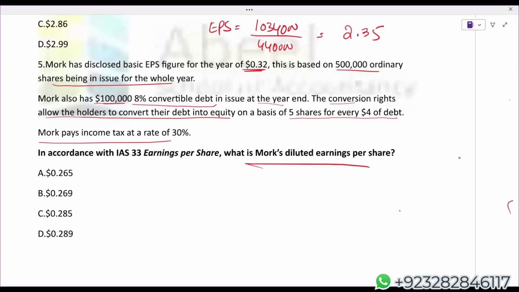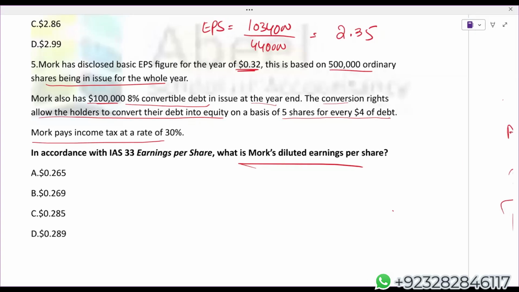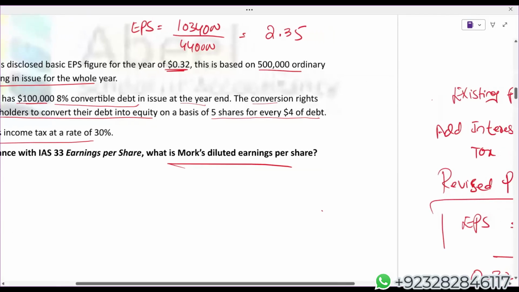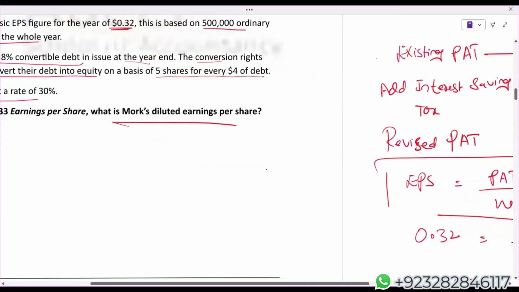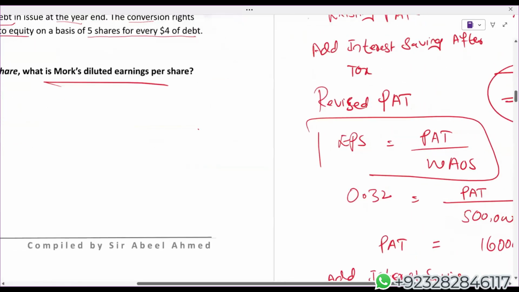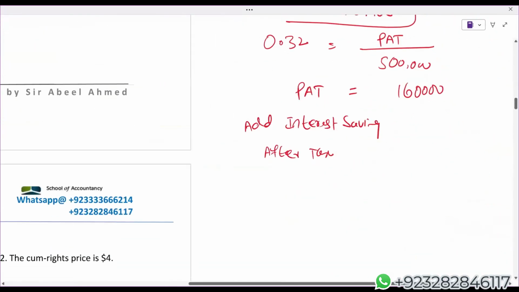But right now in this question, other than 8%, we do not have any other rate, so that is why I'm using 8%. Otherwise, if the examiner gives you two interest rates, one on the convertible bond and another on the non-convertible bond, we will always use the interest rate on the non-convertible bond, because that is the rate we use for calculating interest expense. But here we don't have it, so I'll be using 8%.